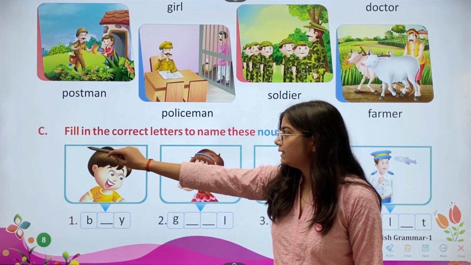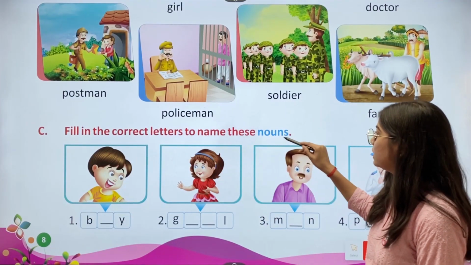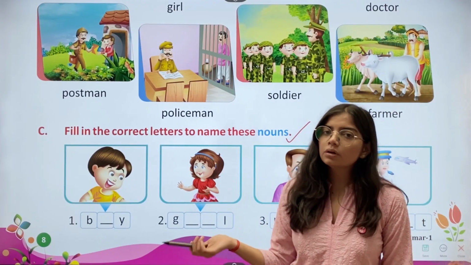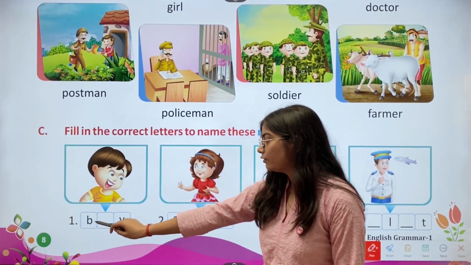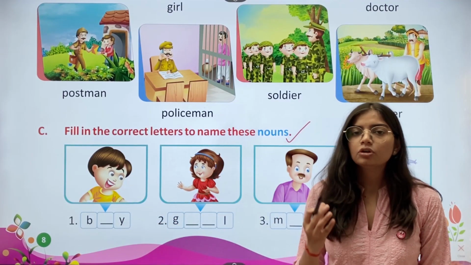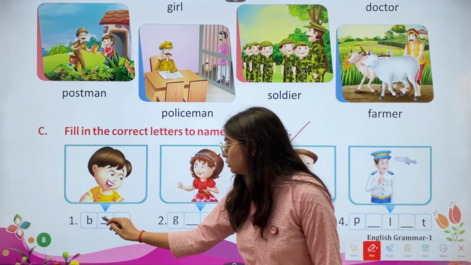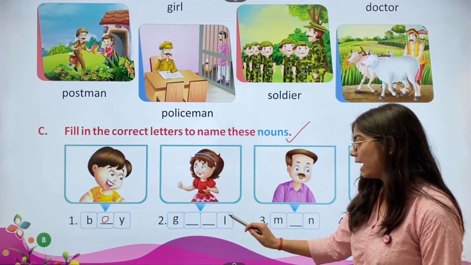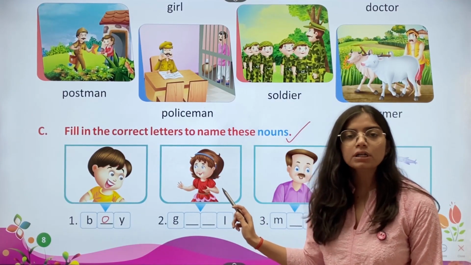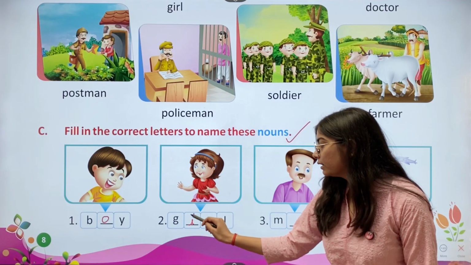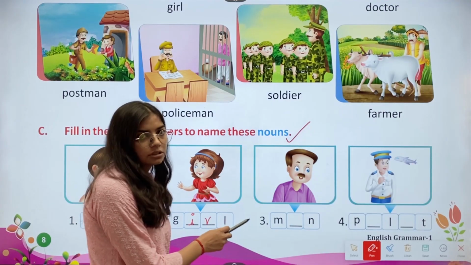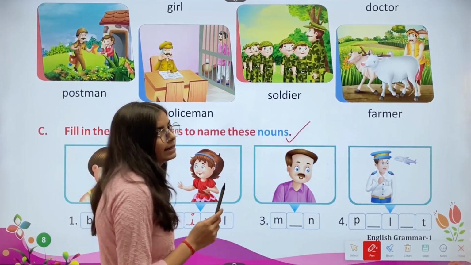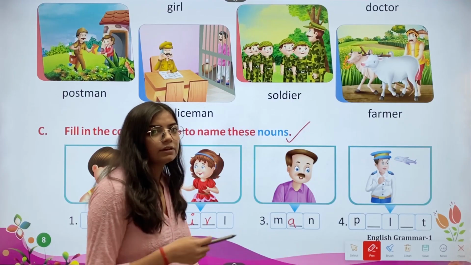Now we have C. Fill in the correct letters to name these nouns. So we have to fill the correct letter to complete the words. So first we have B dash Y. So we'll fill O, which makes it boy. Then second, we have G dash dash L. We have the picture of a girl. So we'll write I-R. Then we have the third one. We have the picture of a man. We have M dash N. We'll write A, which makes it man.